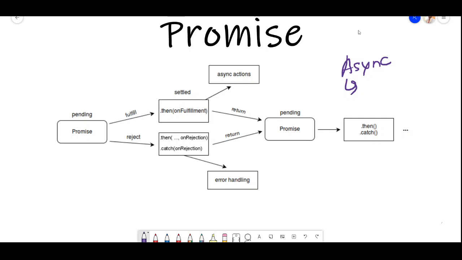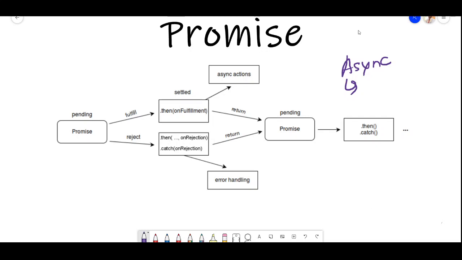For example, if we were making a request to the server, and the server did not know how long it would take, this is basically an activity where I don't know how long it is going to take, and that task I need to perform. So for that I need to wait for some time.